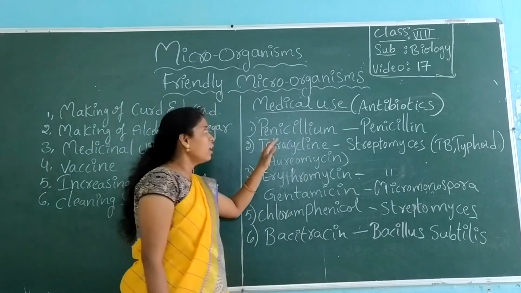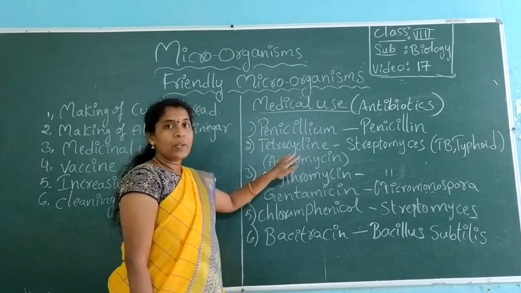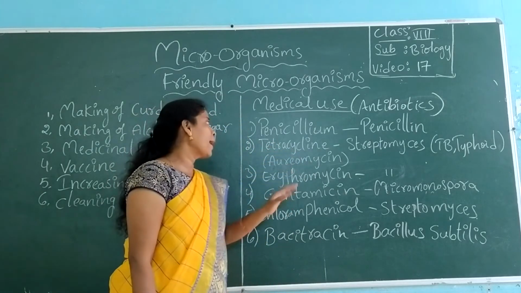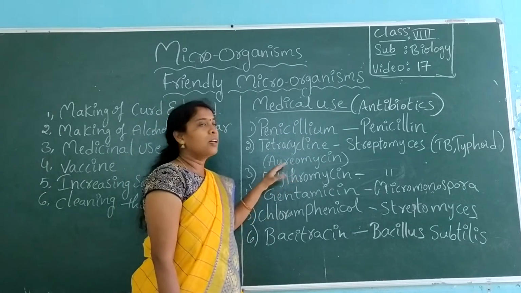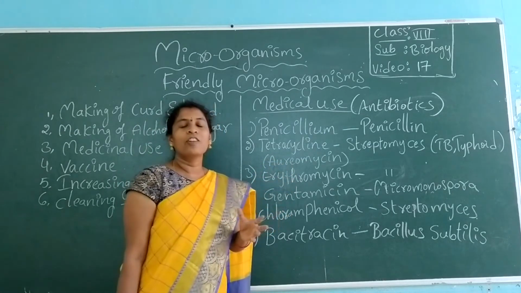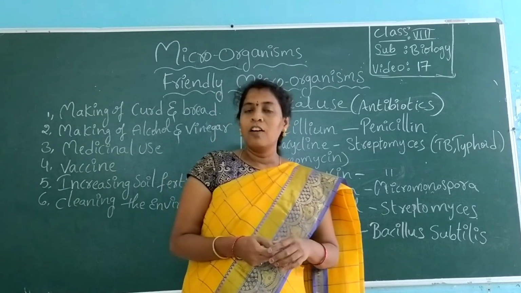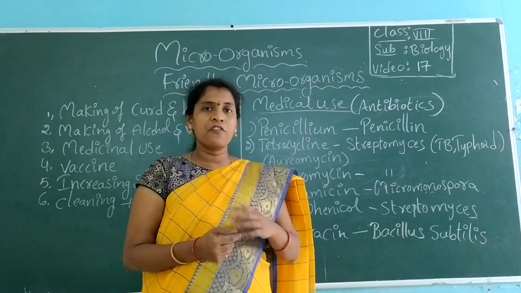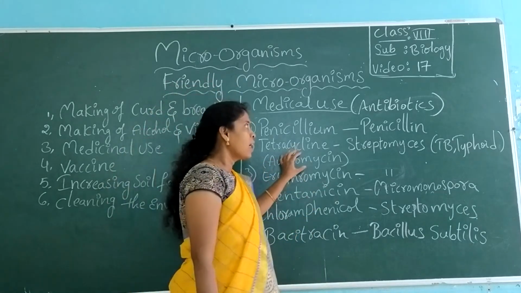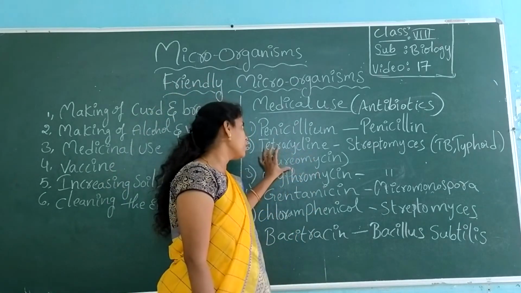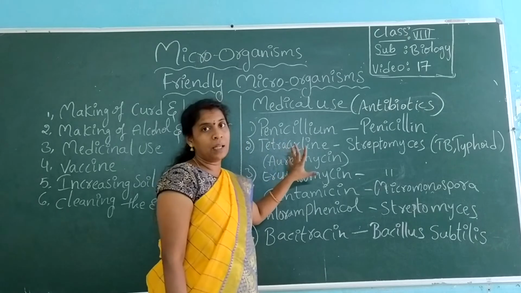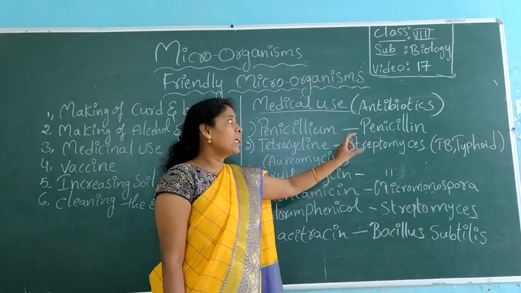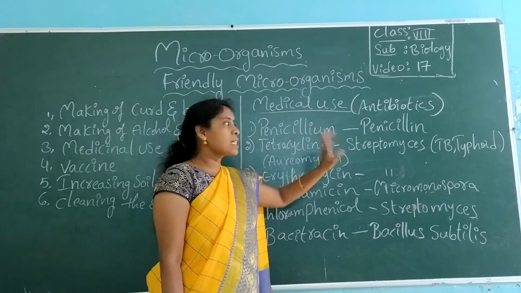And next, tetracycline. Tetracycline is also known as aureomycin. This was found by a great scientist of our India, Yellapragada Subbarao. He was the first person who introduced this, and he said this antibiotic can be used for curing TB and typhoid.